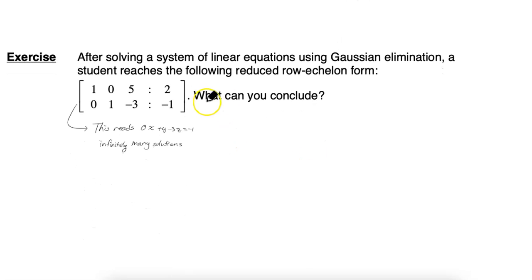In another situation, we reach the following reduced row echelon form, and we can see that the last row says 0x + y - 3z = -1. What that is going to mean is that there are infinitely many solutions. I can choose z to be whatever I want, for example 5, and then it'll yield me a value for y, but I can choose z to be another value.